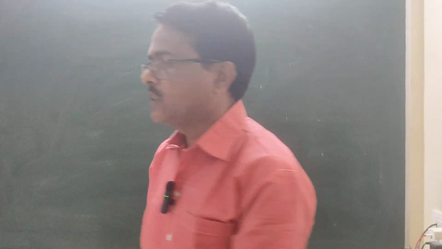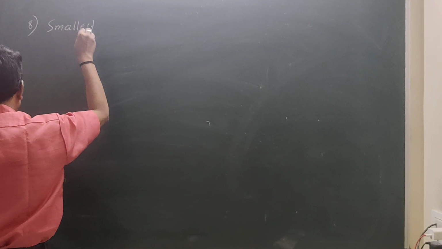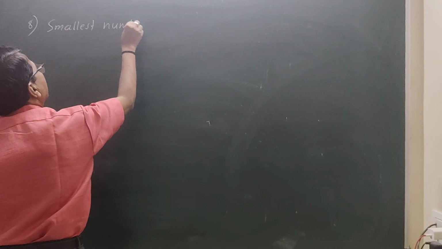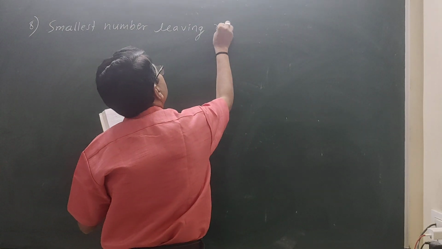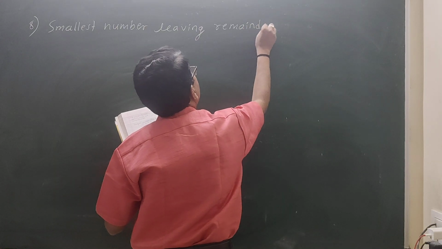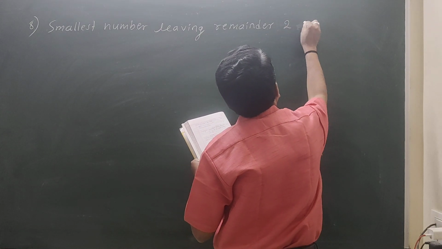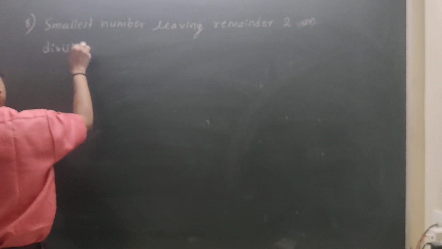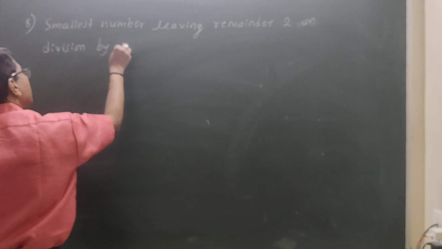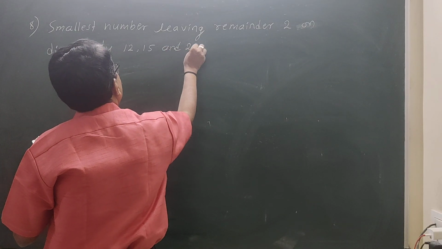Question number 8. Question number 8 is: smallest number leaving remainder 2 on division by 12, 15 and 20.